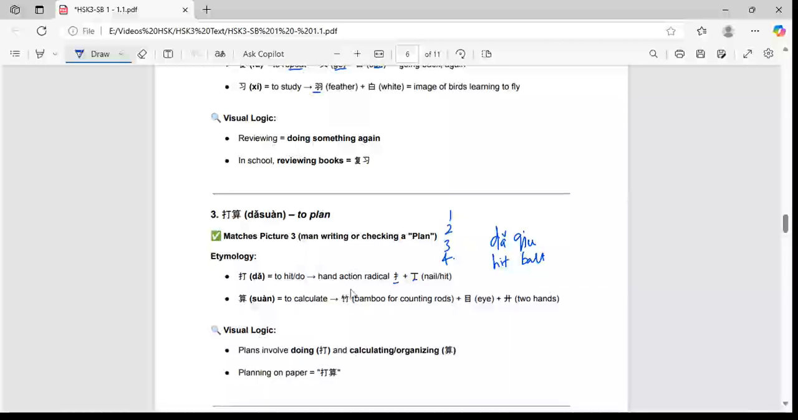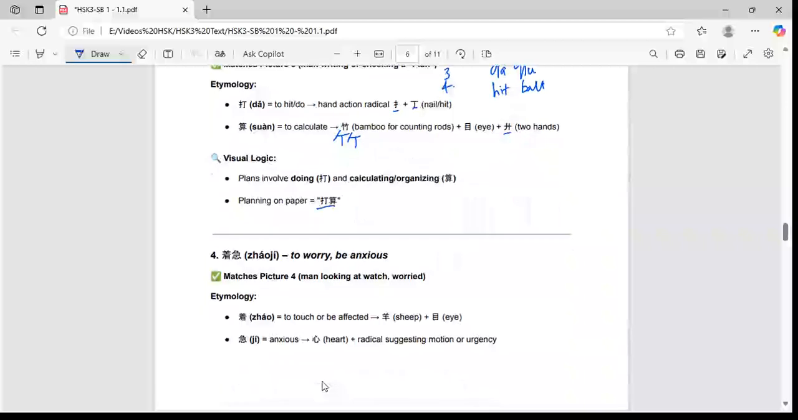Okay, suàn is to calculate, and so it is with the bamboo radical for counting rods, and this is the eye radical, and with the two hands again. So hands has many different types of radicals we have in Mandarin. So this is also two hands which are combined together. So this all makes to plan something, or calculating to plan something, or organizing to plan something. So planning on paper. So dǎsuàn is to plan on paper, like listing the things to buy in the market, like that.